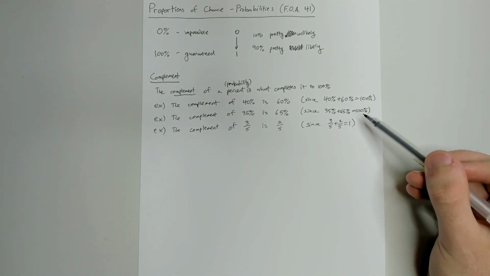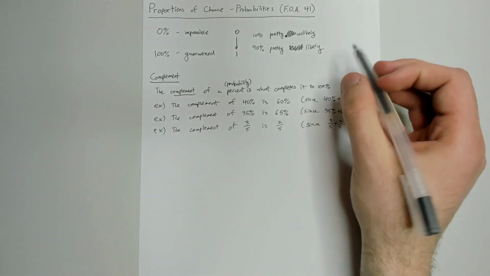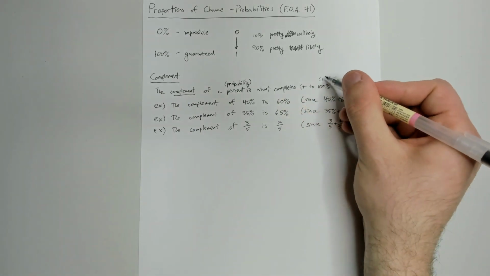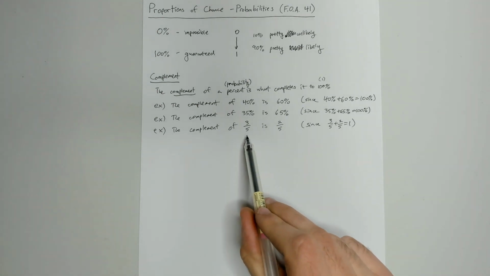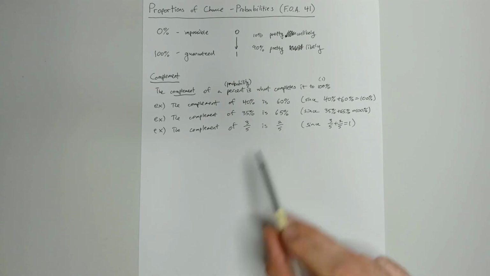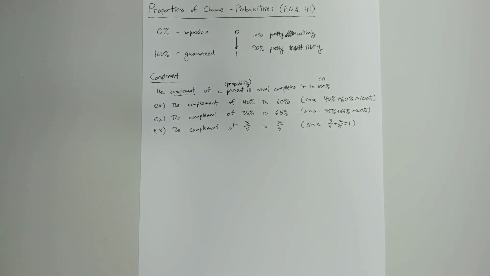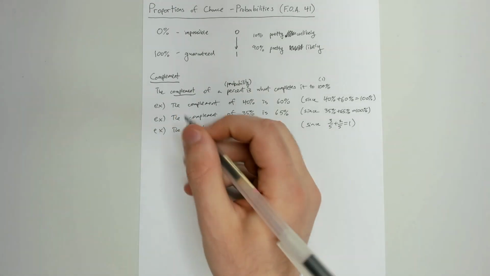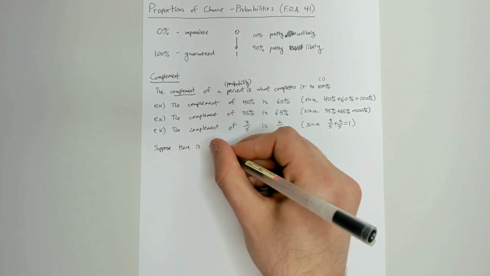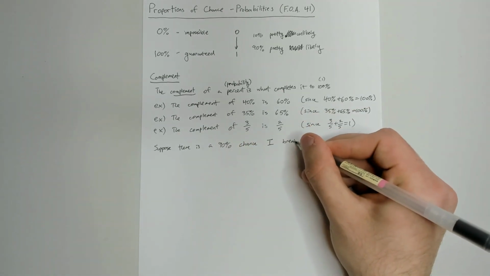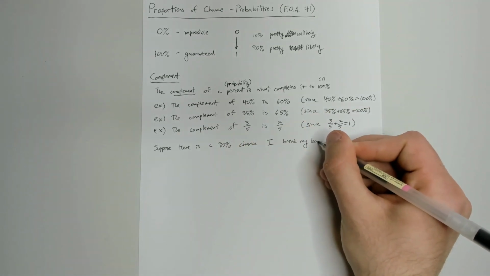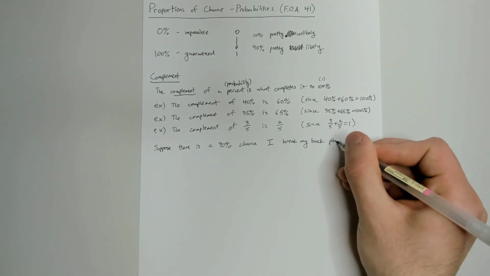So remember, 1 is 100%, so basically we can also think about what completes it to 1, not just to 100%. So it kind of depends on the perspective we're taking, but it's the same idea. We could convert this into 60% and then this into 40% and we'd get it. So what's the point with me talking about the complement here? So suppose there is a 90% chance I break my back playing as a guest football player.